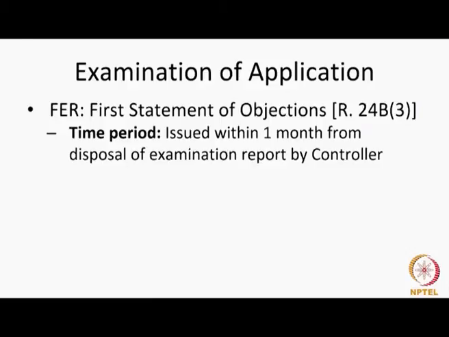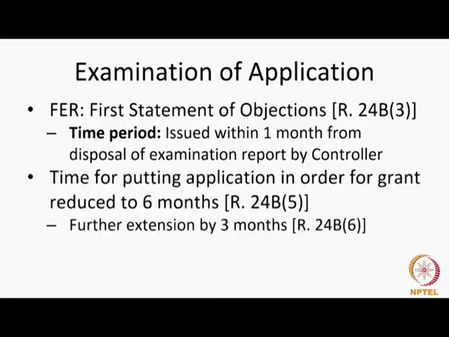So, there is a time period of 1 month which has been introduced. This you will find in Rule 24B3, and the time for putting the application in order for grant is reduced to 6 months. Earlier it was 1 year, now it has been reduced to 6 months, and the further extension is by 3 months. So, the timelines have been shortened.